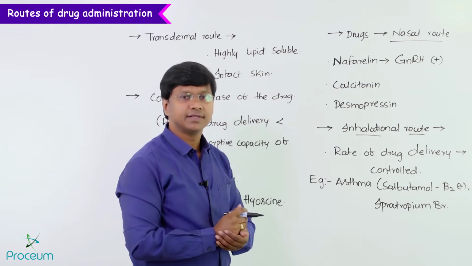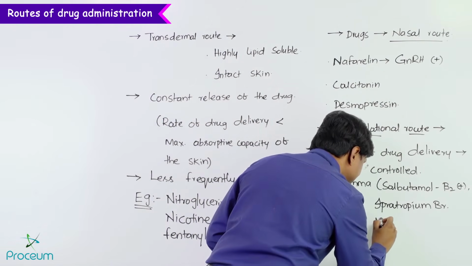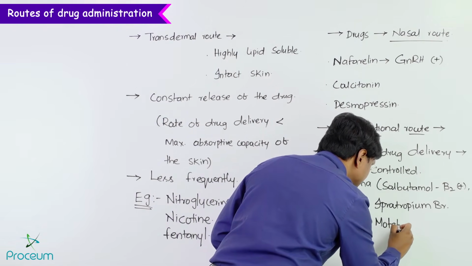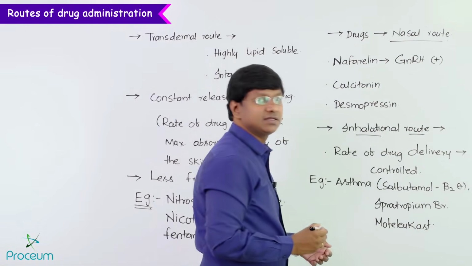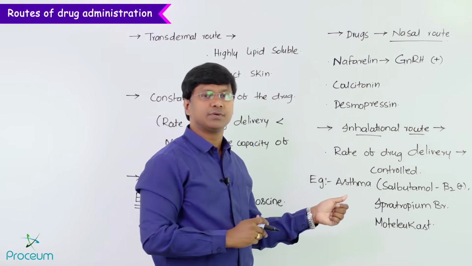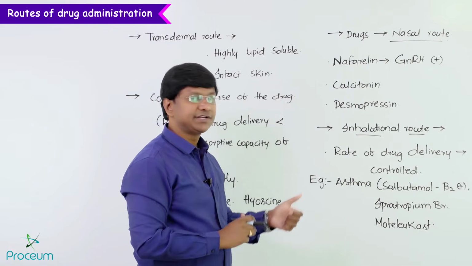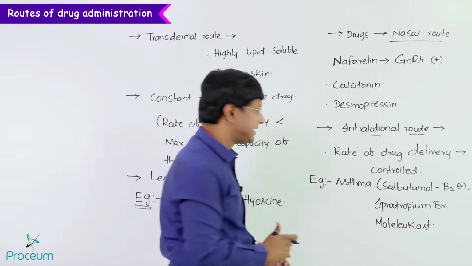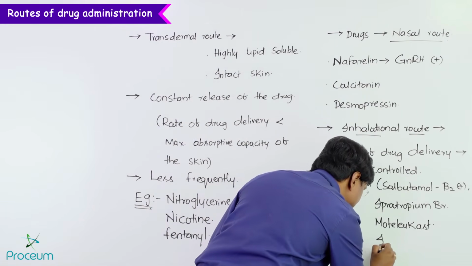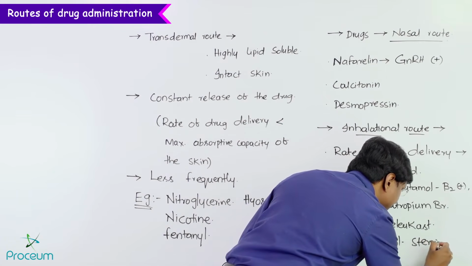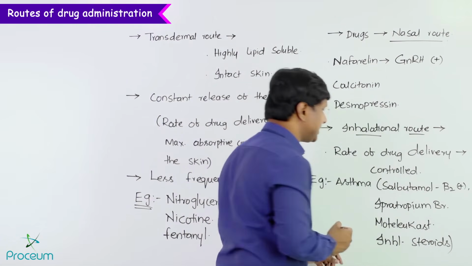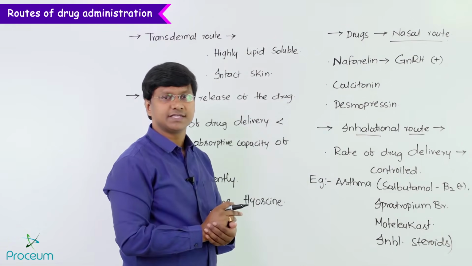Then you have montelukast, which is a mast cell stabilizer that also can be used via the inhalational route in the treatment of asthma. Then we have even inhalational steroids, which are basically anti-inflammatory drugs, and that is why they are used in the treatment of asthma.